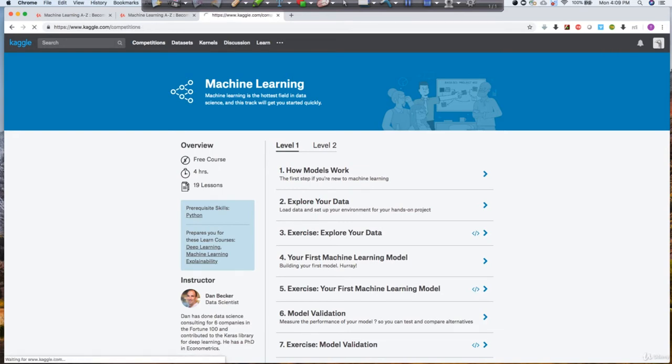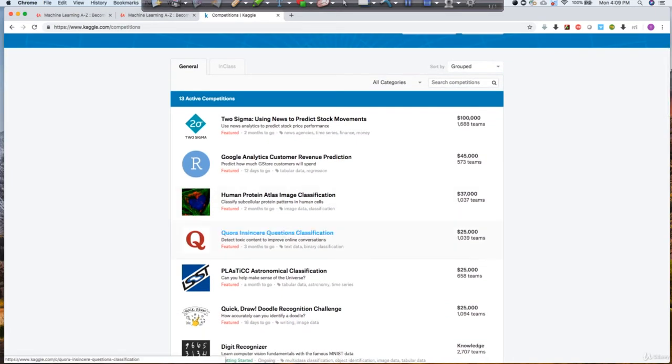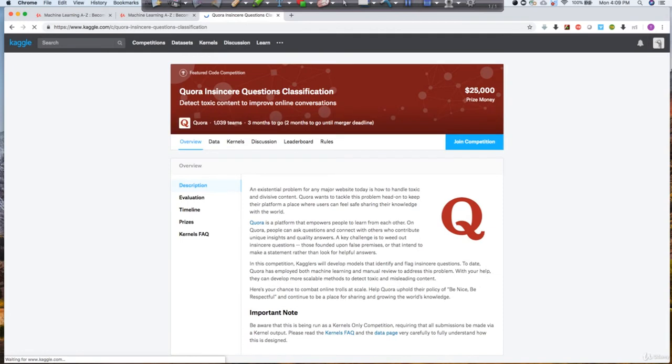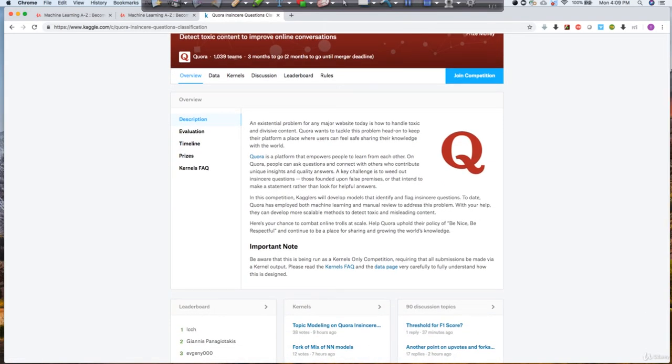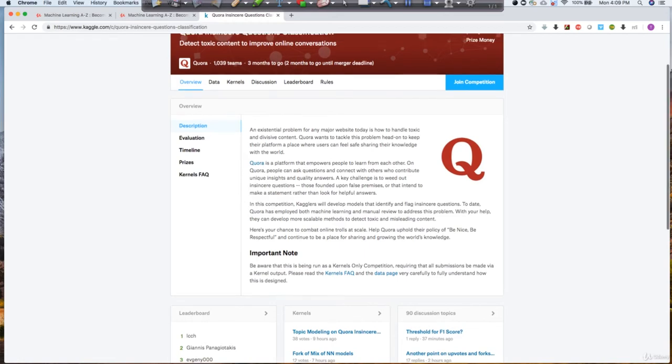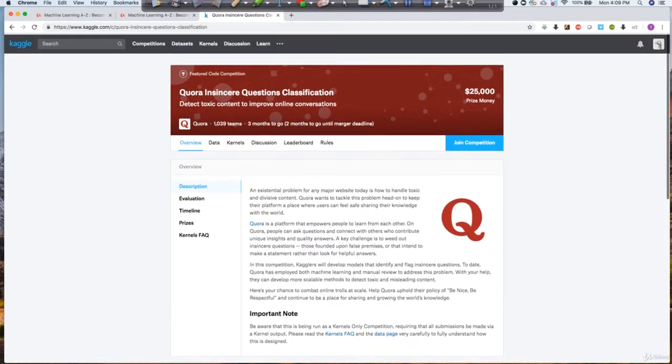Now let's go back to competitions. In competitions, you have various competitions here. For example, I can go inside this competition. In this competition, you can see the problem statement which they are explaining. I'm not going to go into this because we will be learning it during the course.